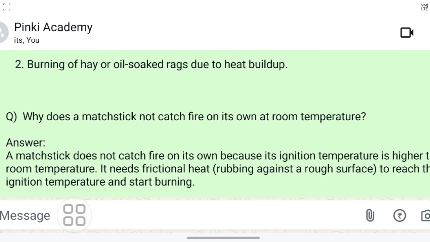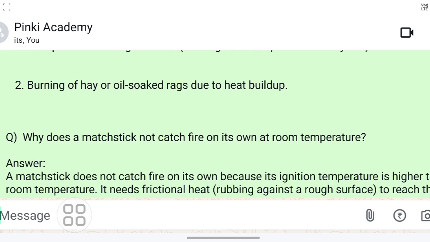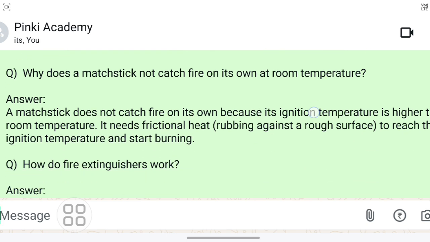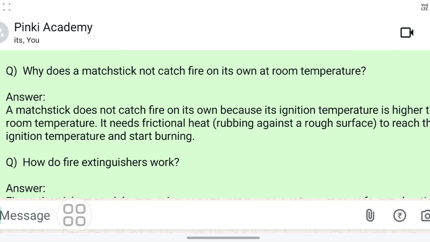Next, burning of oil soaked rags due to heat buildup. Next, why does a matchstick not catch fire on its own at room temperature?